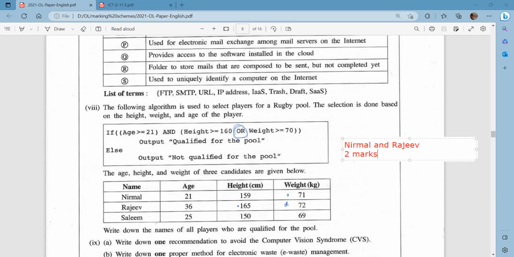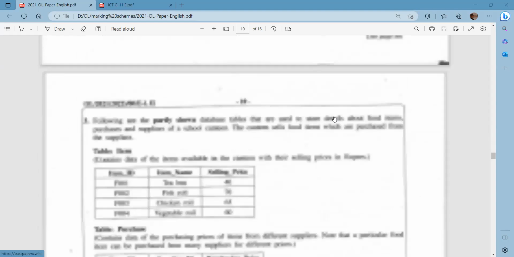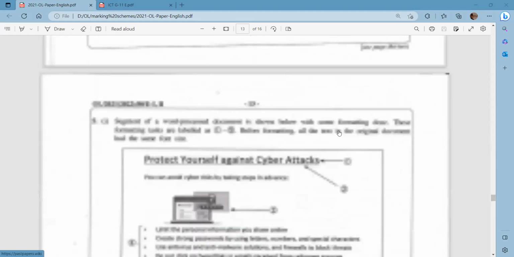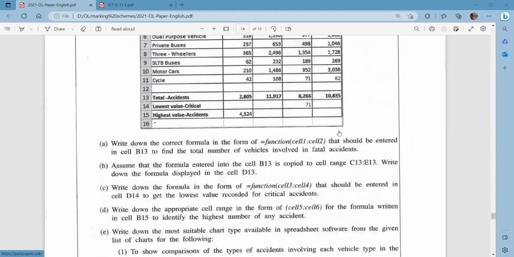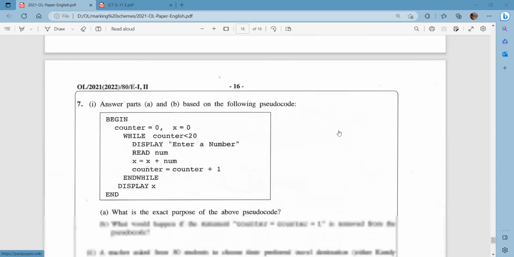Now wait, altogether 8, the previous 6 and this 2, right? So these 8 marks are compulsory. Now let's see, we know that there is a selection. Out of the remaining questions, you can choose the Pascal question as a choice. So let's discuss that question as well.